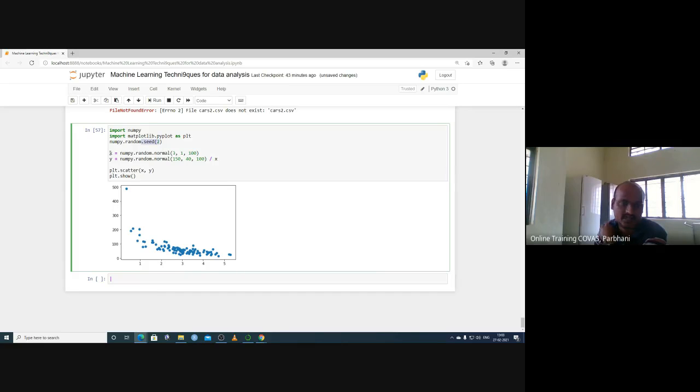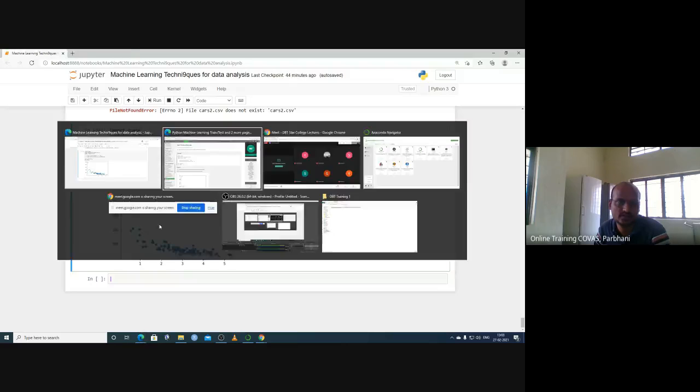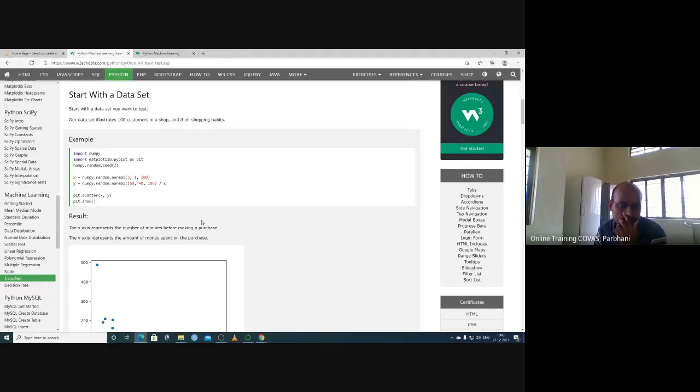X is equal to numpy.random.normal with mean 3, standard deviation 1, and 100 values. So this will be the 100 values on the x-axis and 100 values on the y-axis. The y-axis value has mean 150, the standard deviation is higher, 40, and the values are 100 divided by x. So this plot we have got here. This is our data.